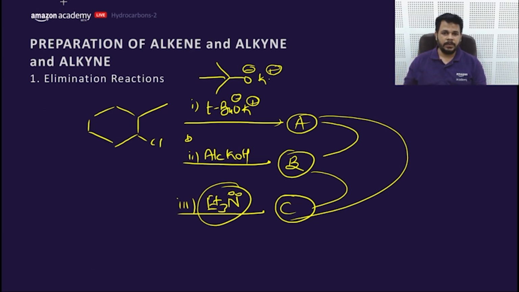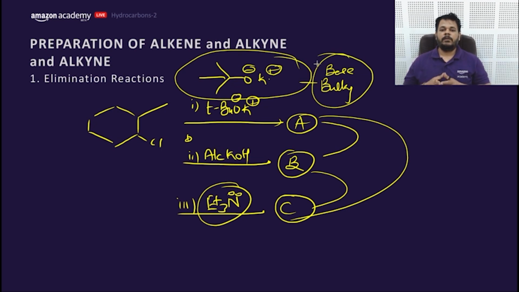Considering this tertiary butoxide is a bulky base, and if the base is bulky, it will not reach the hydrogen which is present at more substituted positions. So it will snatch the hydrogens which are in very easy approach. I'll cover the maximum important topics, my dear friend, because I had only 2 classes of hydrocarbon. The first one is E1cB Hofmann, second one is E2 Zaitsev, and third one is E1 Zaitsev.